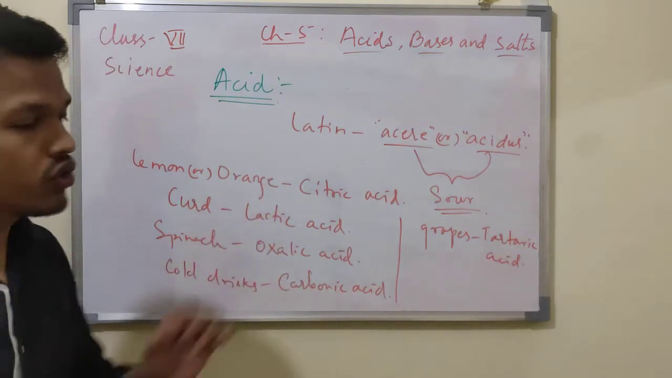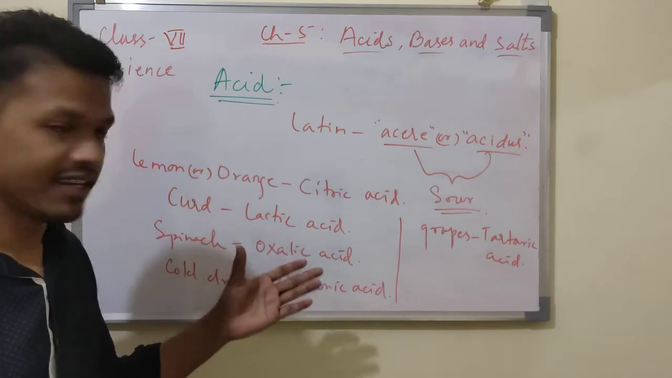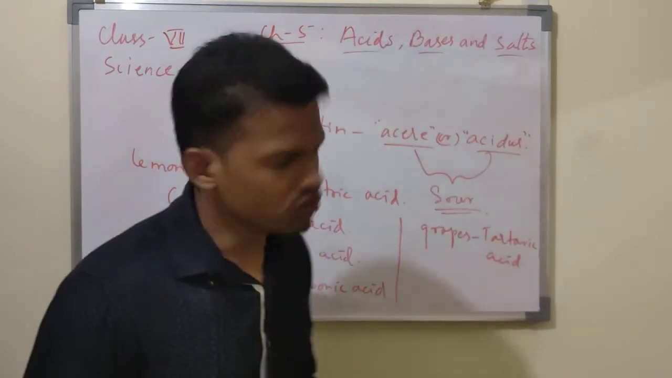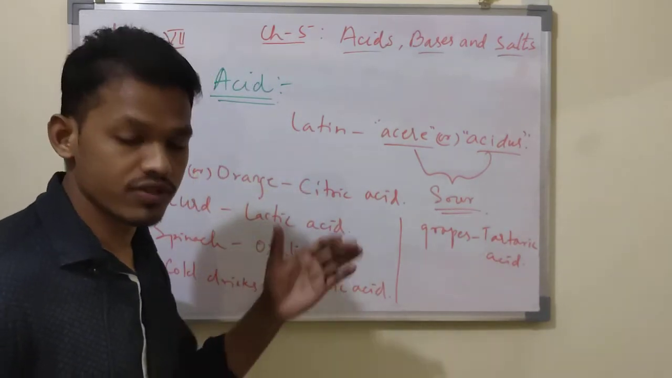But among them, which are strong, which are weak, which are mild, we cannot identify. So how will we identify which are mild, which are weak? We will study in this chapter.